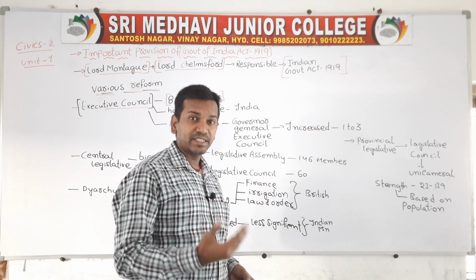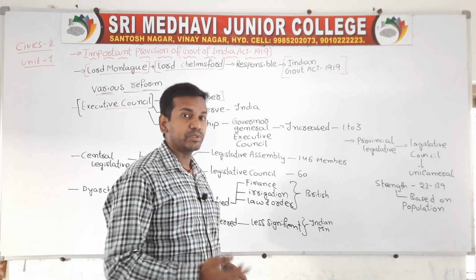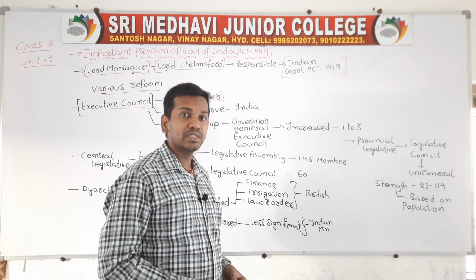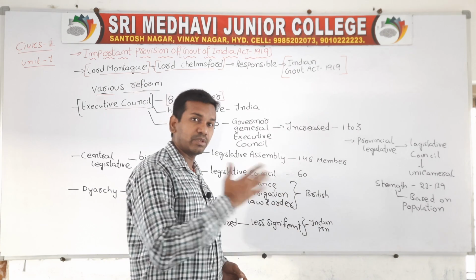According to this act they increased the strength of the executive council from 8 to 12 members. Initially it had 8 members, and after passing this act the strength increased to 12 members.